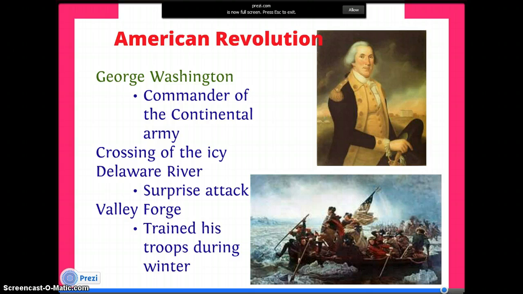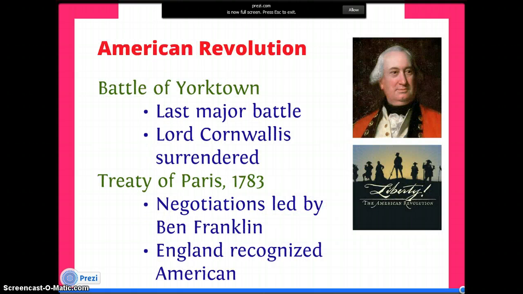During the Revolution, he will become known for the crossing of the icy Delaware River, which was a surprise attack on the British, and for training his troops during the dead of winter at their Valley Forge camp. The American Revolution will come to an end after the Battle of Yorktown. This was the last major battle where Lord Cornwallis will surrender. In 1783, the Treaty of Paris will be negotiated by Ben Franklin, and here England will recognize America as its